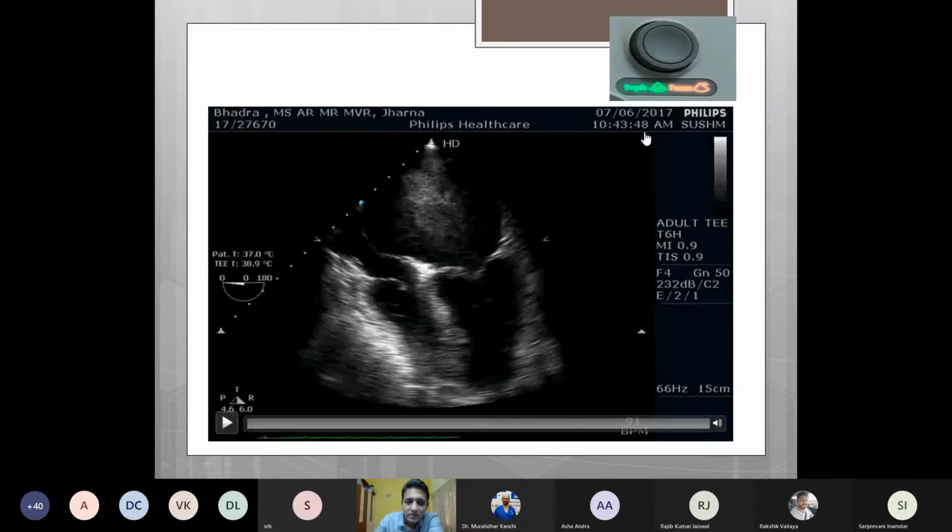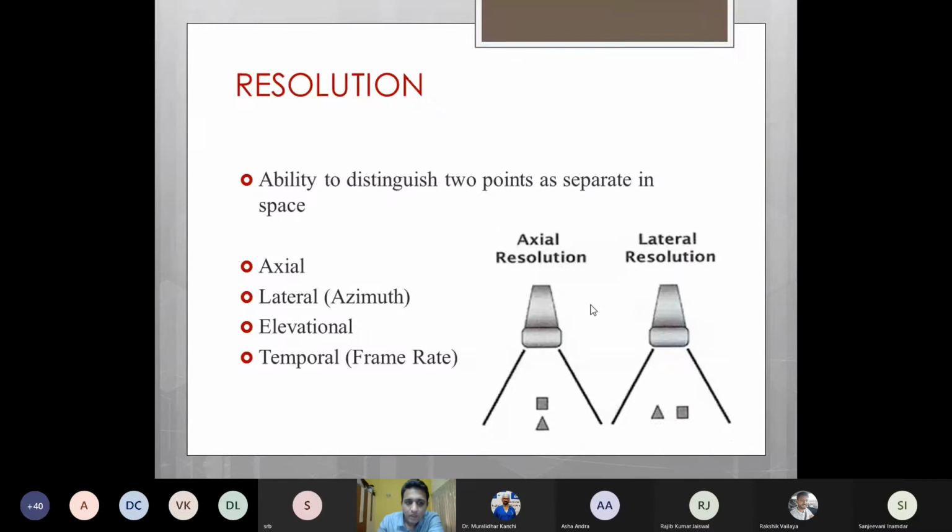For example, in this image, this is the focus point. So when we select the focus by pressing the center of this dial and rotating it, this focal point can move along the sector. So if we move it even into the far field, that particular structure, that area, will be visualized the best as it will come to lie at the focal point, and the resolution will be best at that point.